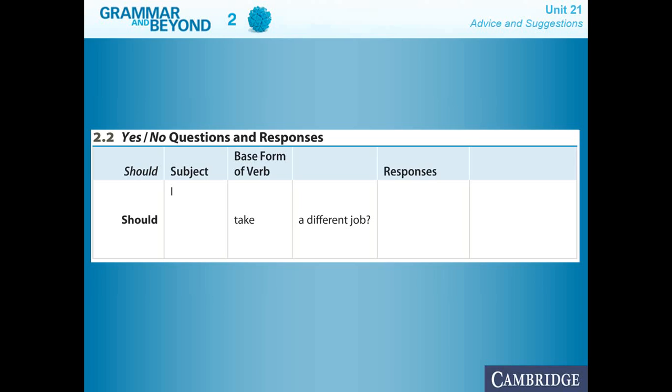Then you're going to make the responses. And how do we make the responses? Really simple. Then you can see over here that we can do it with all the subjects, and the responses are yes, you should. If I'm asking myself the question like, should I take a different job? I'm asking a friend or somebody that I trust to give me a recommendation. And then they tell you, yes, you should. Or, no, you shouldn't. Or, no, she shouldn't. That is the negative form to answer, right? That is the way in which you tell a person that they shouldn't do something, in the way that the recommendation is not good or the thing that they are going to do is not beneficial to them.